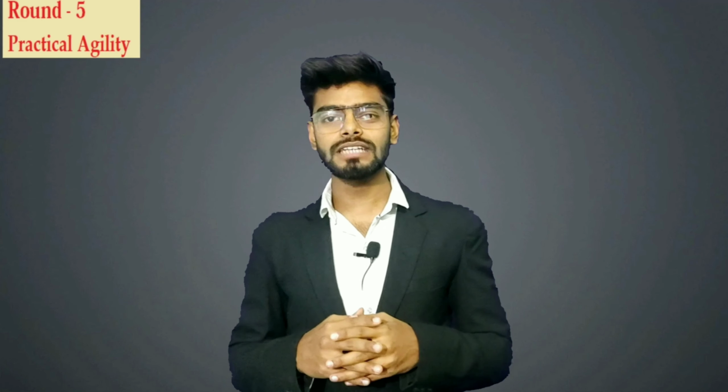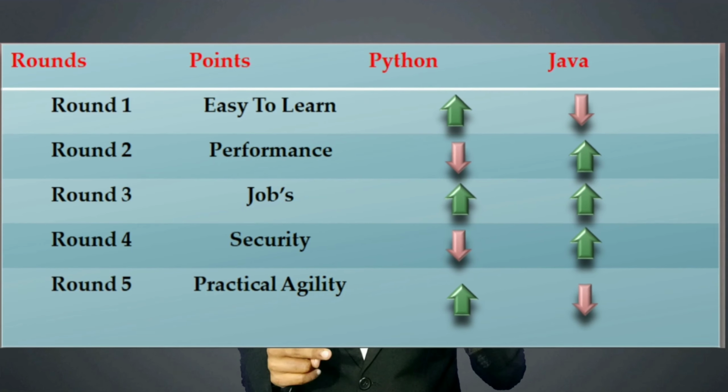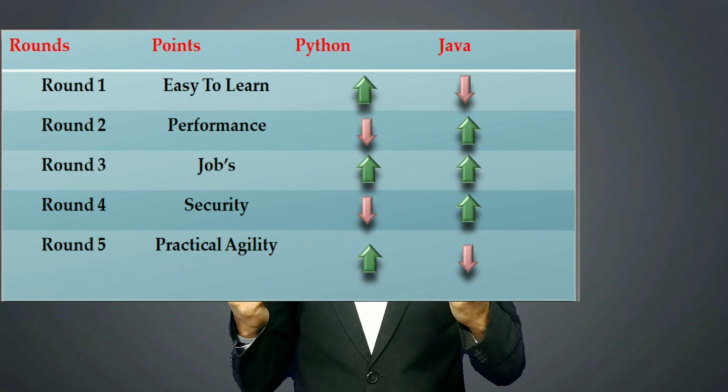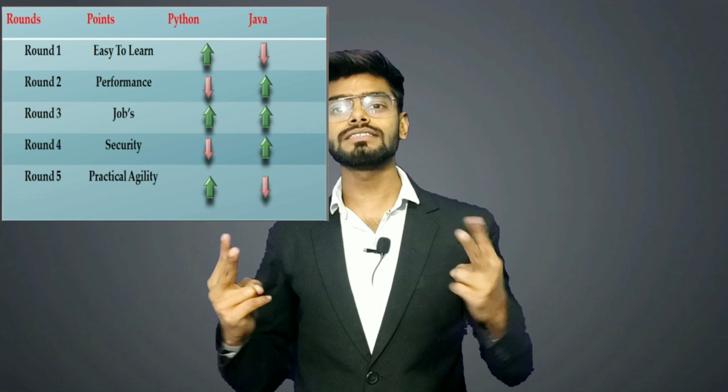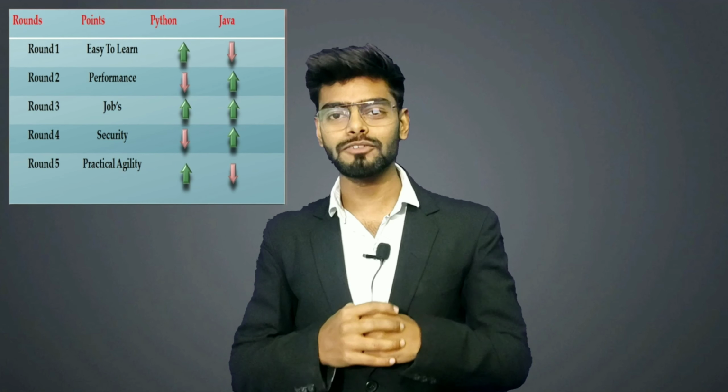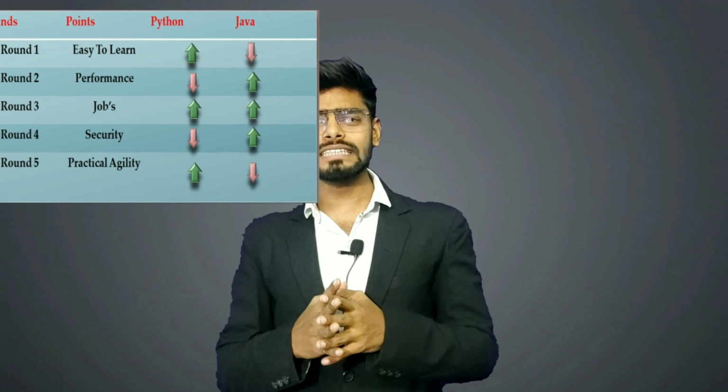So without wasting our time, we are going to move towards our result, which is next. You can see that 2 rounds are won by the Python programming language, 2 rounds are won by Java, and one round is a tie between both languages. So if someone is saying that this programming language is best for you, my friend, it is a big lie, because each and every programming language has its specific field in which it is best.